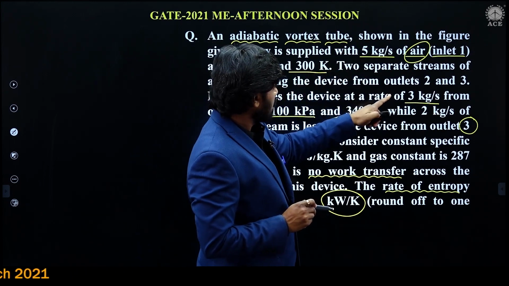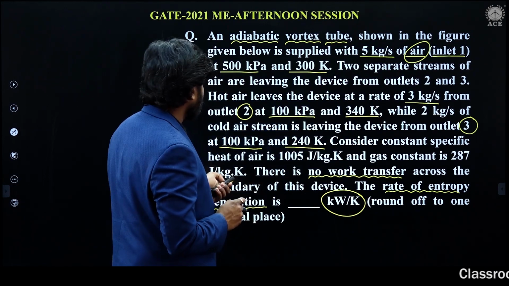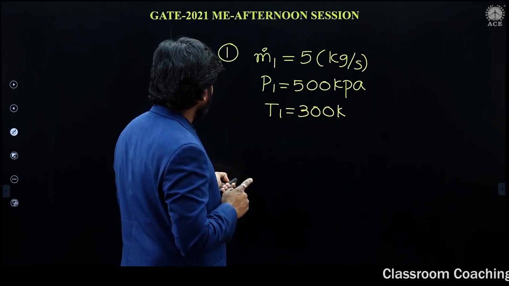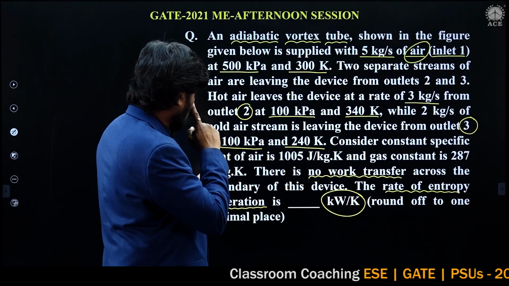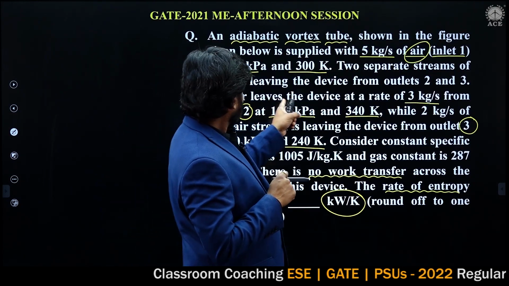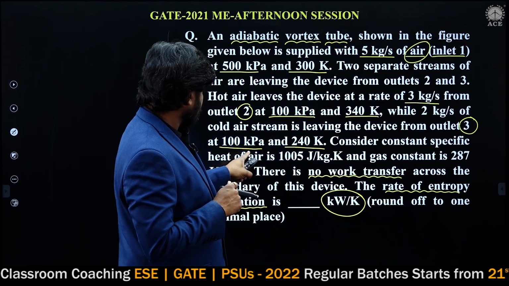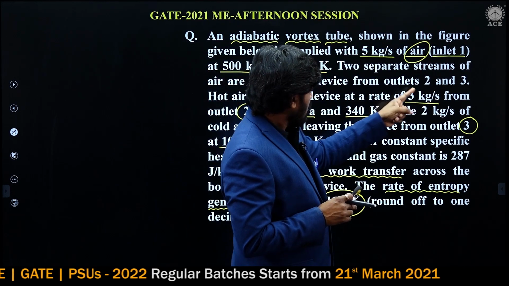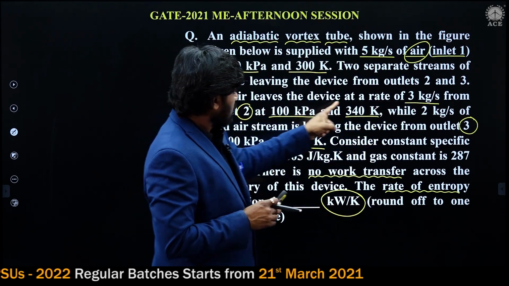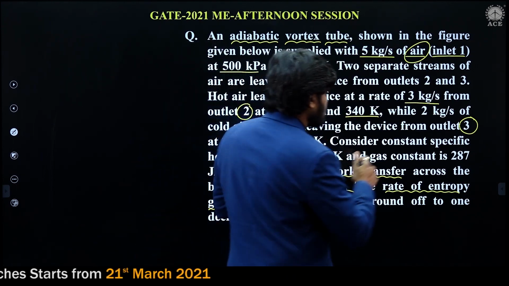At sections 2 and 3, what is the mass? It is 3 kg per second at section 2 and 2 kg per second at section 3.